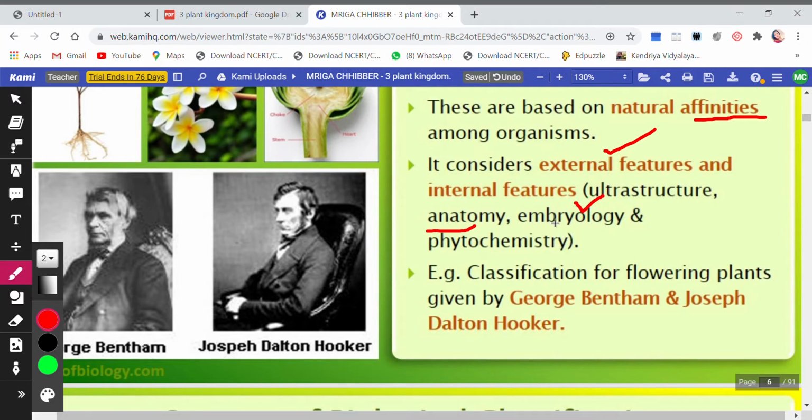Embryology means a study in which how the embryo gets developed. What is the process? How is the development of embryo takes place? That is also studied, and that is also used as the basis of classification.